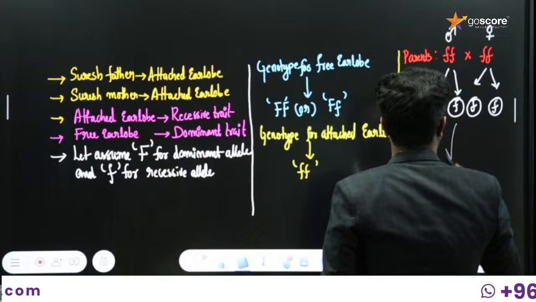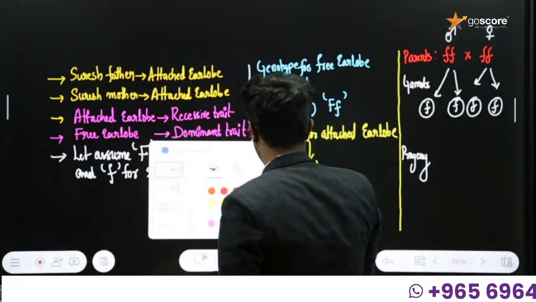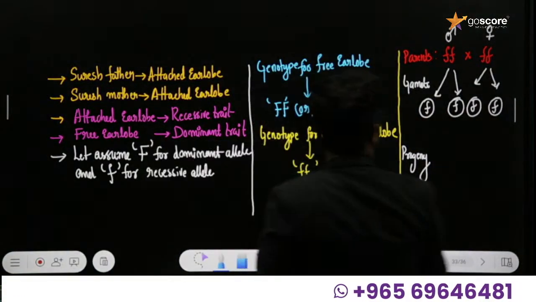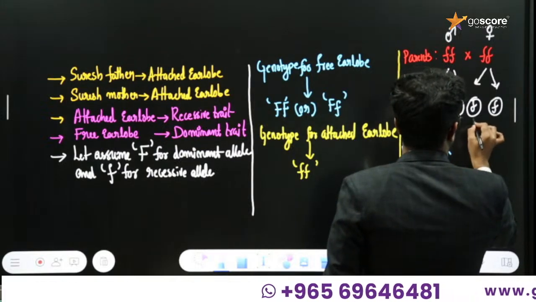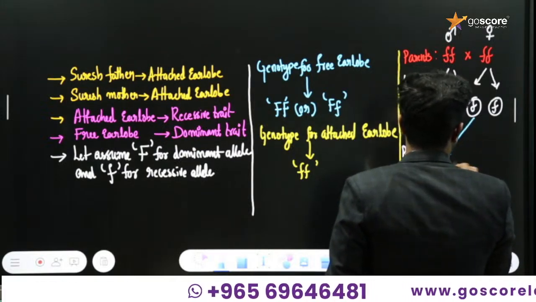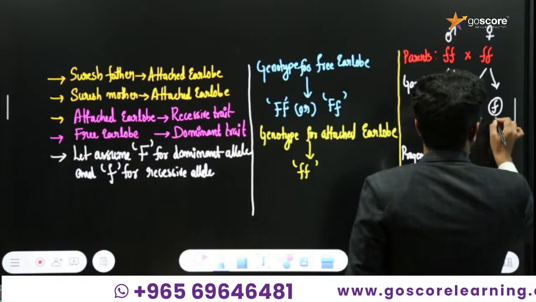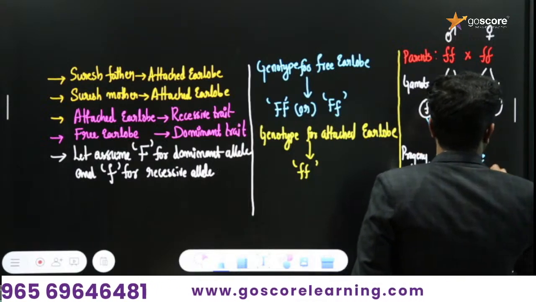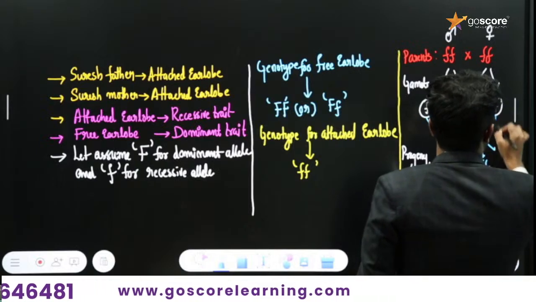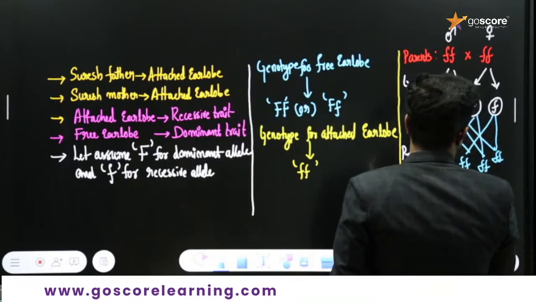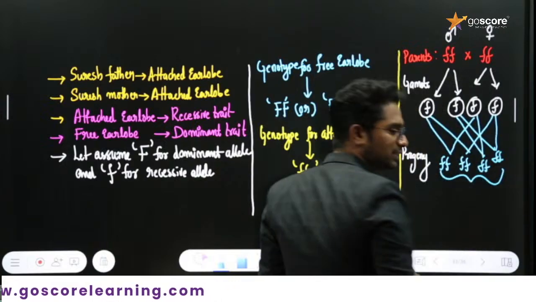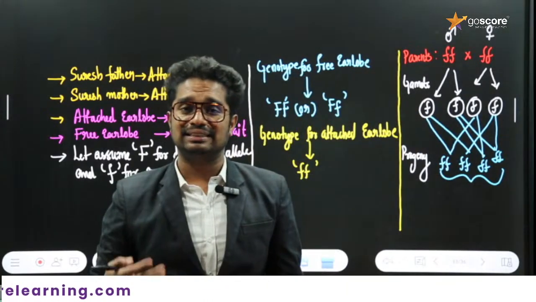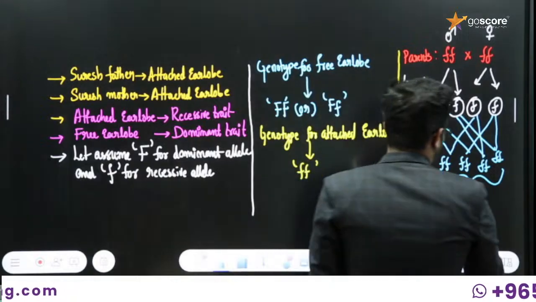We will not use the same gamete. Okay, small f and small f, and we get small f small f here too. Taking the next gamete, we get small f small f, and finally here also small f small f. So in all combinations, Suresh and his sister Sia will be having attached ear lobe.